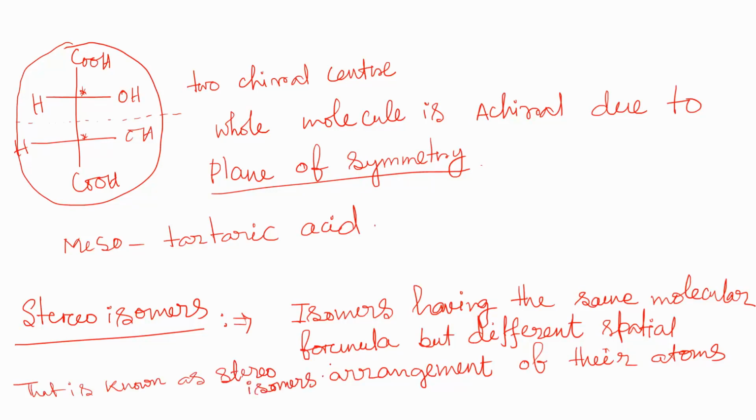Now we will see that there are two kinds of stereoisomers. One is called an enantiomer. So what is an enantiomer?